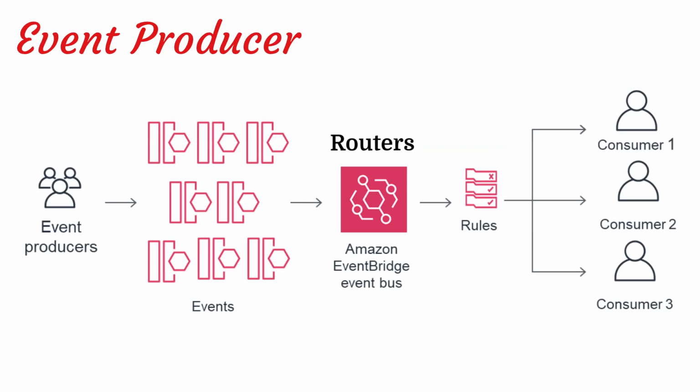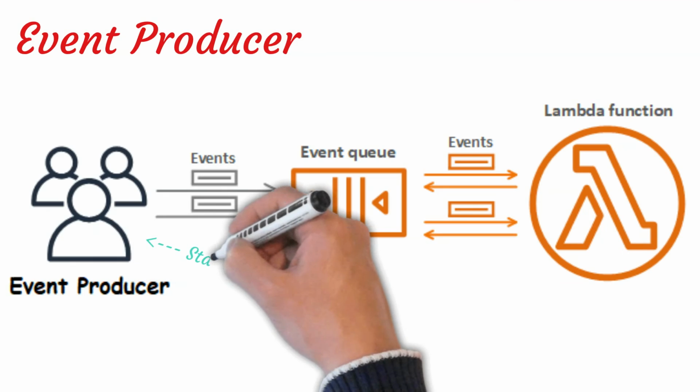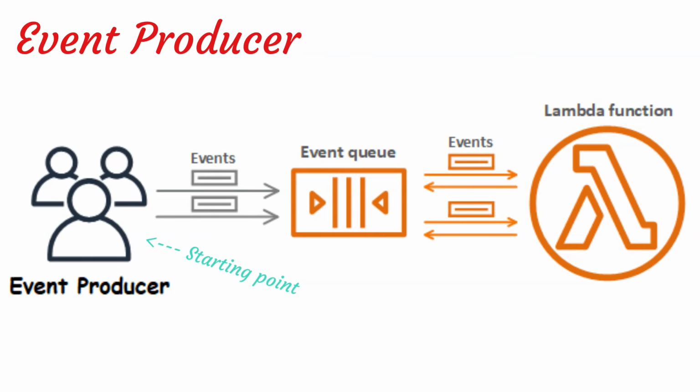An event producer generates the event and publishes it to the router. The router filters, processes, and sends the event to the consumer for further processing. Producers and consumers are fully decoupled and unaware of each other. Event producer is a starting point for an event-driven architecture, and is also known as an event source in AWS Lambda architecture. An event source is going to publish the event to a Lambda function and can be of various types.